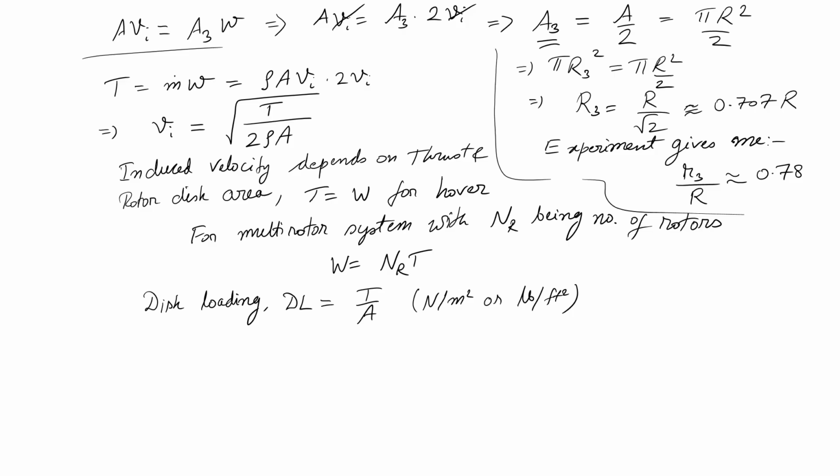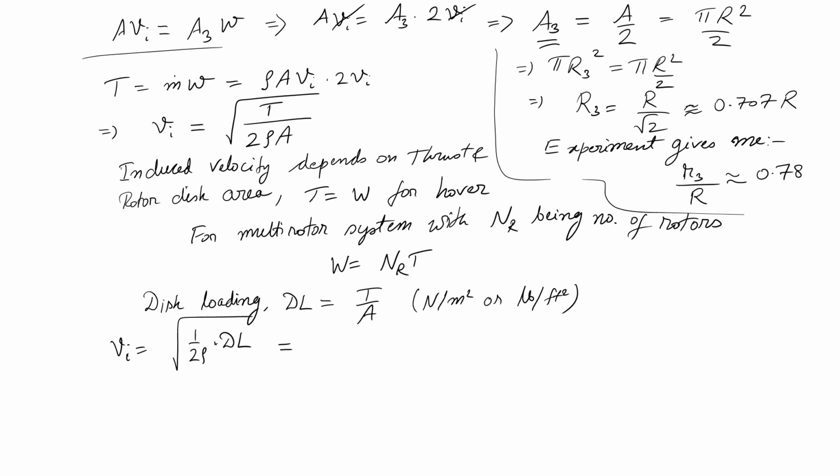So, this is thrust per unit area. If I insert this into my induced velocity formula, my V i can be written as square root of 1 by 2 rho into disk loading.